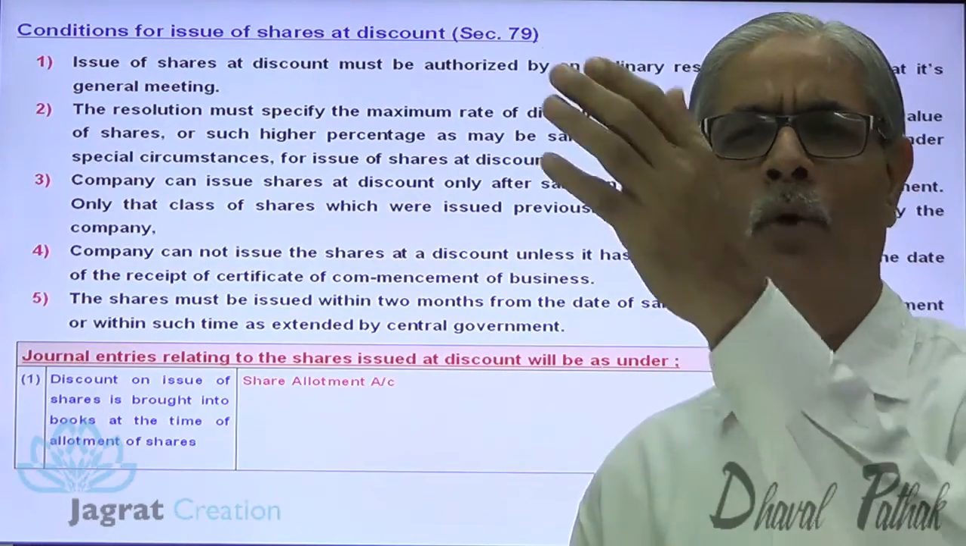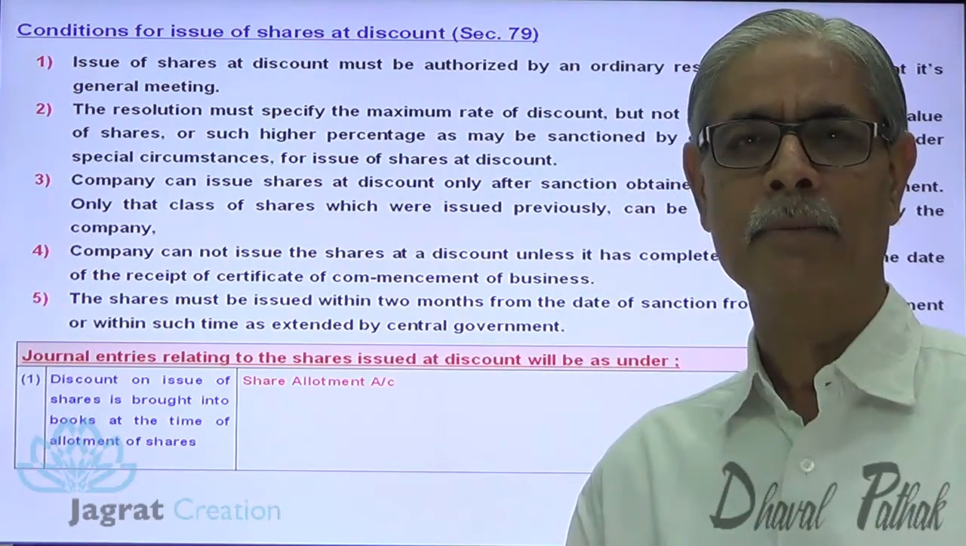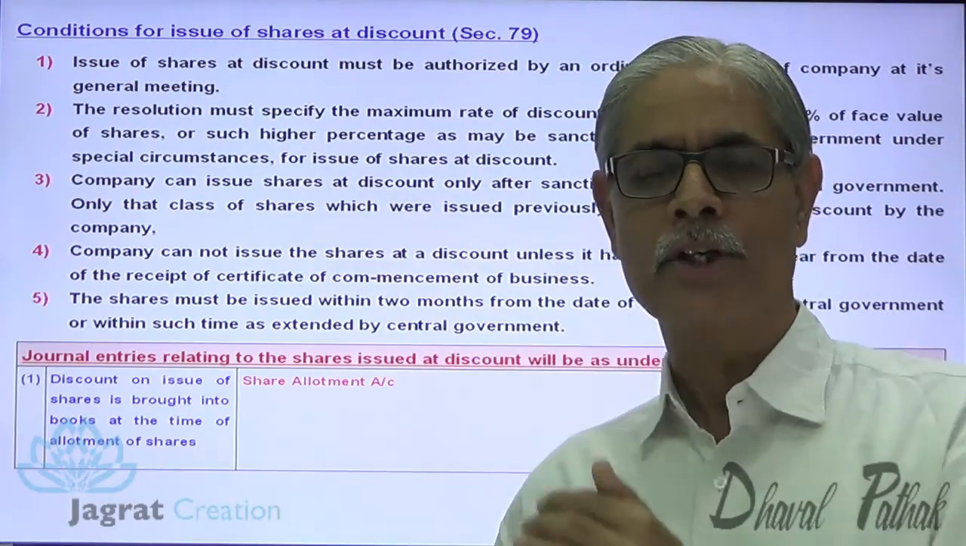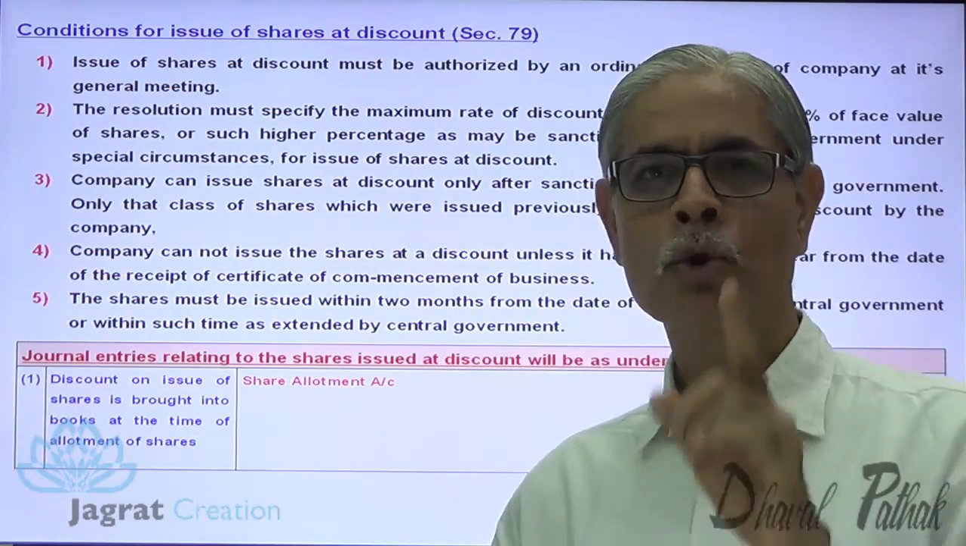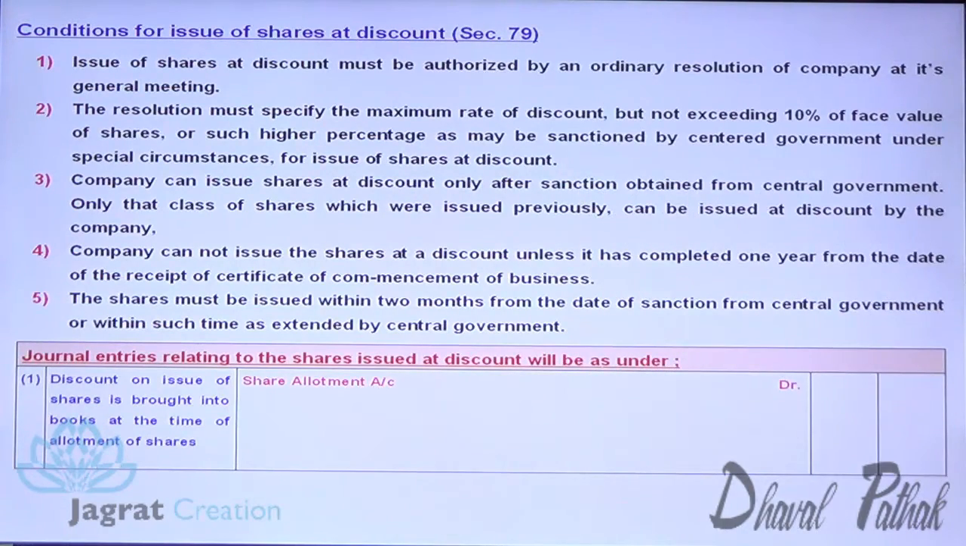Because with application, if you receive the full money, you receive only 90 rupees per share. And 10 is the discount granted at the time of sanction of application, allotment of shares. So it has to be recorded at the time of allotment of shares. So share allotment account debit, share discount account debit to equity share capital account.